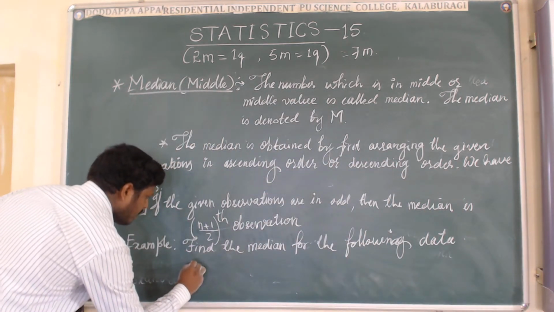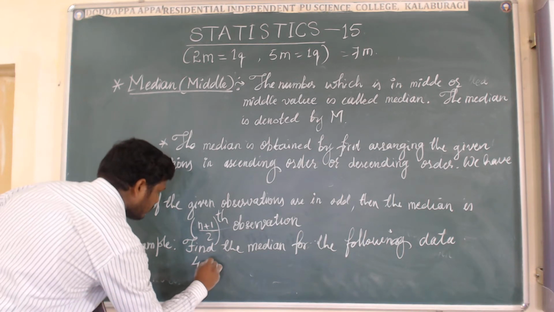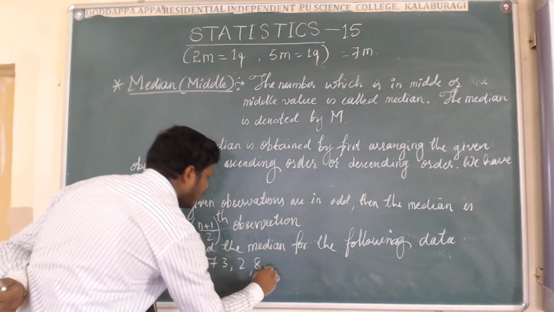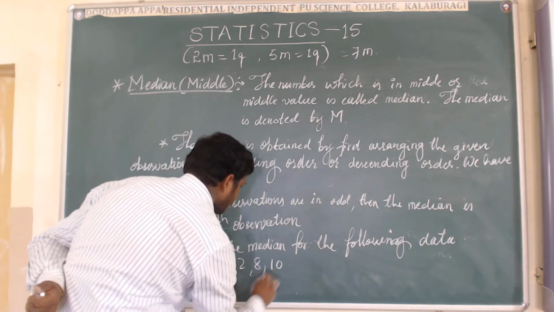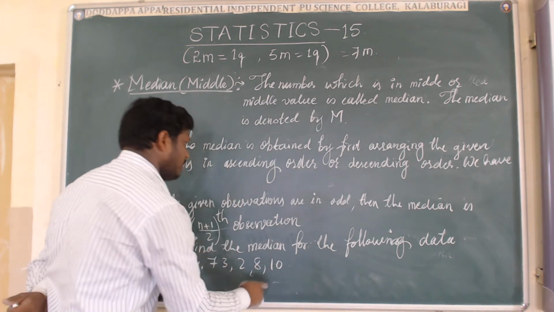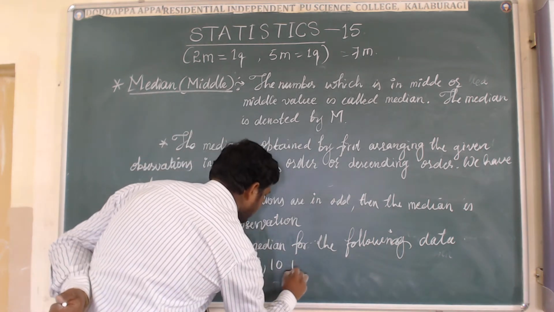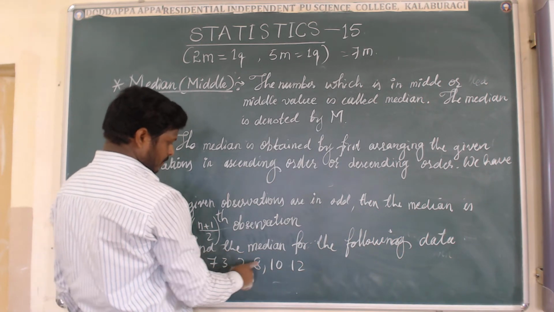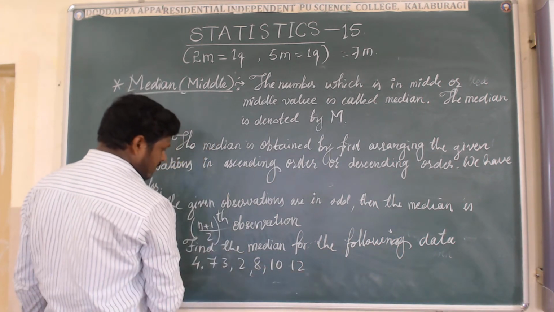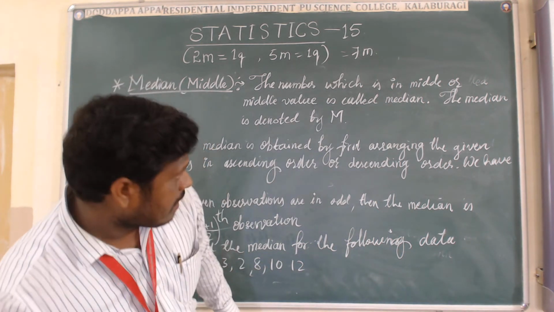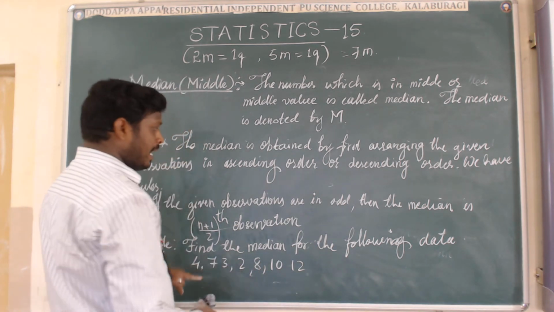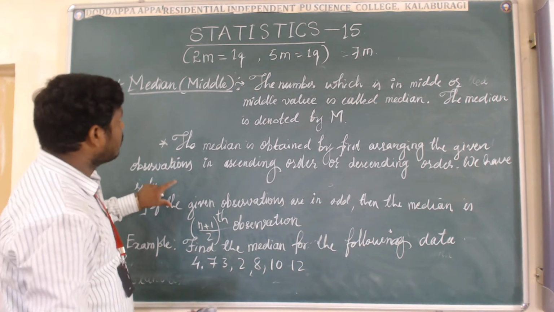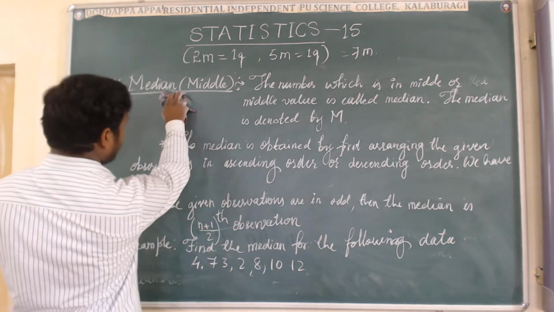That is 4, 7, 3, 2, 8, 10, 12. 1, 2, 3, 4, 5, 6, 7. The given observations are in odd form here. Then how to find the median of the given observations means by using this point, this rule, this method. So I am going to write above one.